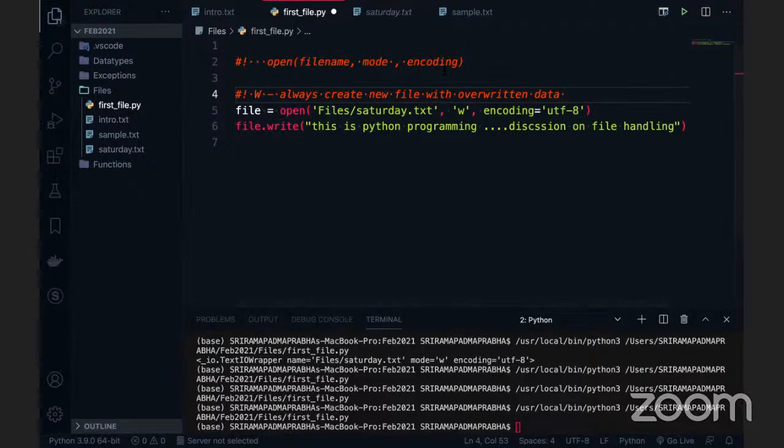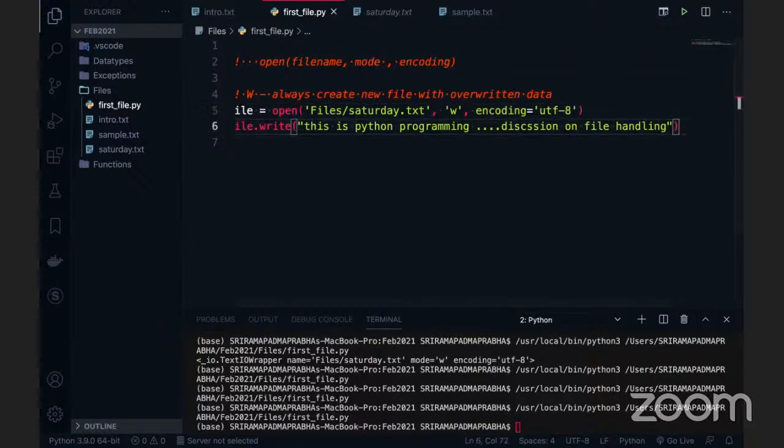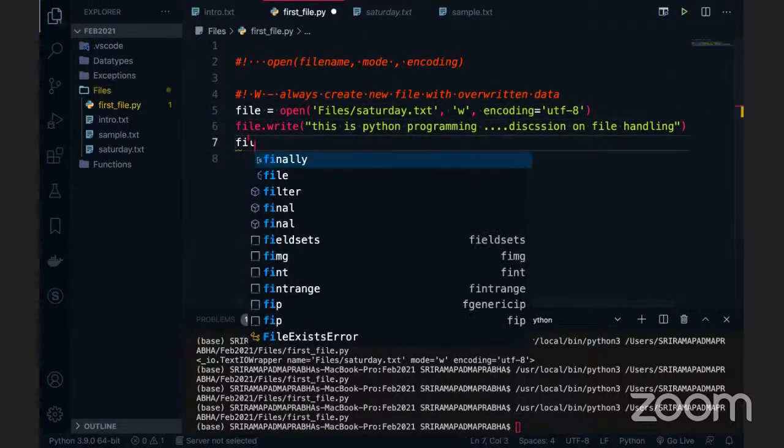But I don't want to overwrite this data, I want to do it with the append mode. So we can use something called append mode, or else we can use the W plus also.